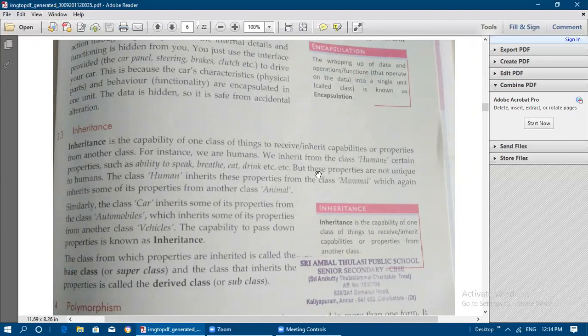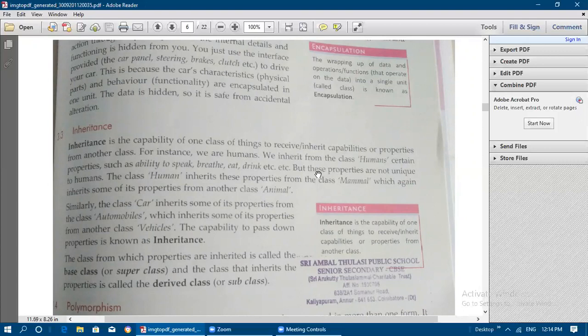Encapsulation is the wrapping up of data and operations or functions into a single unit or a class. Single unit means what? Under one class, everything comes. Under one class, we will have data also and functions also. That is known as encapsulation. Next is the inheritance concept.